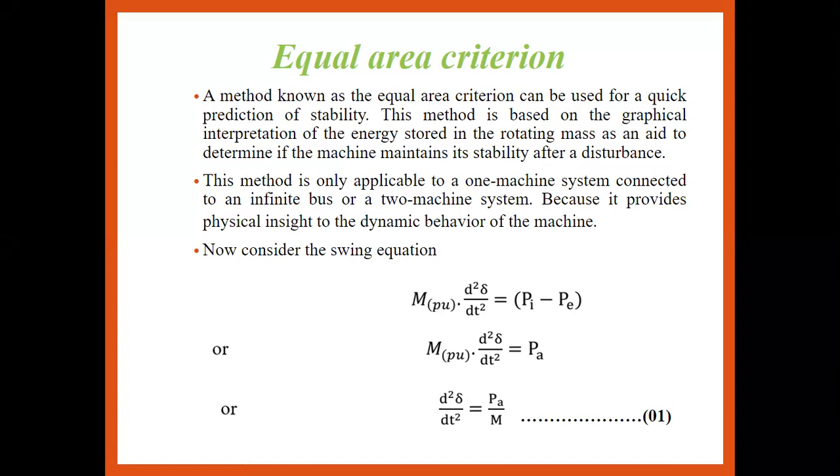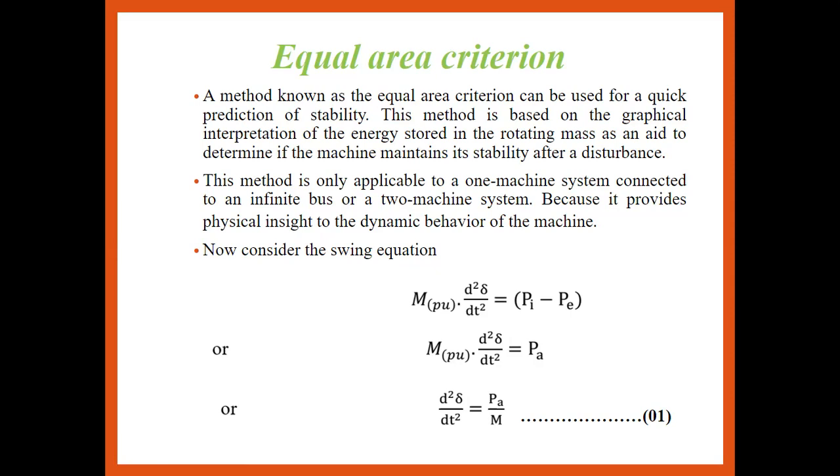Without maintaining the stability of a single machine infinite bus system by using the equal area criteria, we are not able to keep the system in a stable condition. If the system is not kept in a stable condition, it directly affects the apparatus connected to it, and even the performance of the system is directly affected. So let us first discuss what the equal area criteria is, and what its impact is on the single machine infinite bus system.